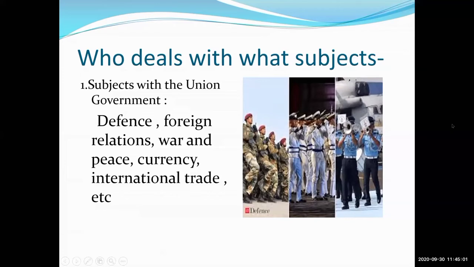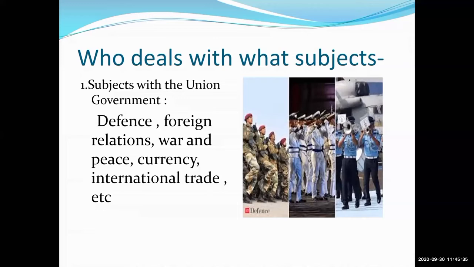Now stop writing in the chat box. Who deals with what subjects? The first one is subjects with the union government. The union government deals with, first, defense. Defense means our army, our navy, and our air force that you are able to see in this picture.